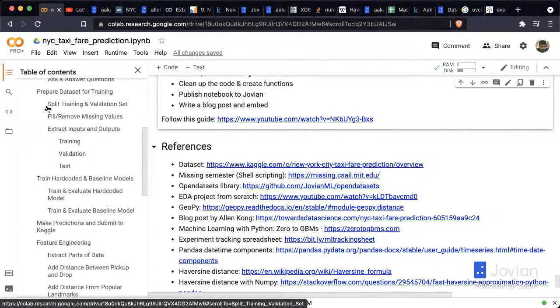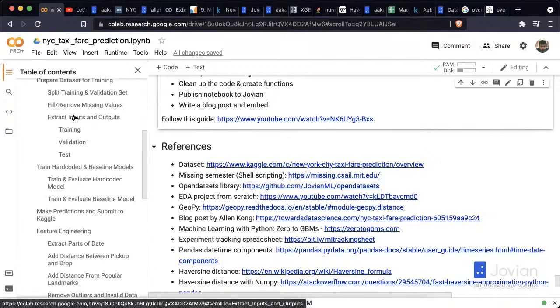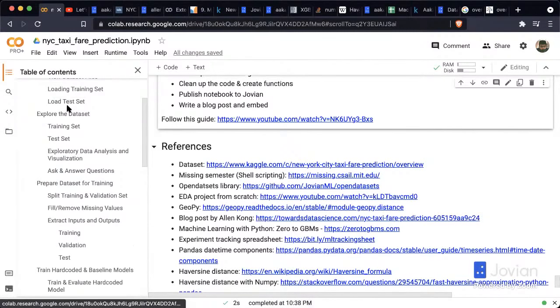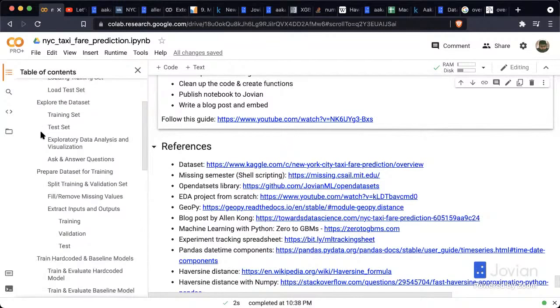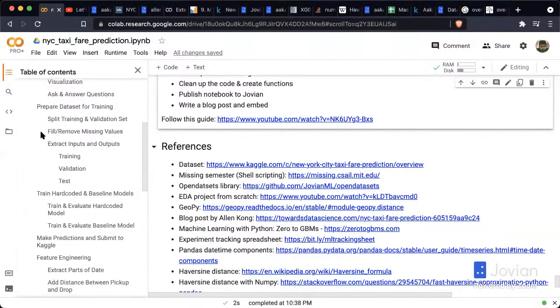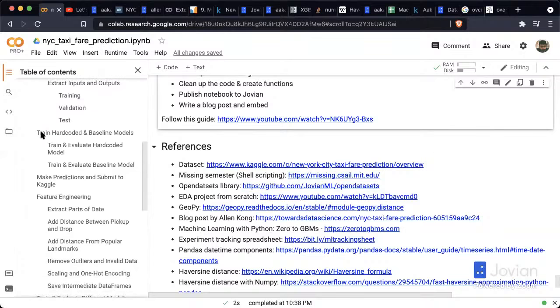Then we prepared the data set for training by splitting the data into training and validation sets. Then we filled and/or removed the missing values. In this case, we removed them, and there were no missing values in our sample. Of course, one of the things that we did while loading the training set was we worked with a 1% sample so that we could get through this entire tutorial in 3 hours. But that also had the unexpected benefit that we could experiment a lot more quickly instead of having to wait for tens of minutes for each cell to run.